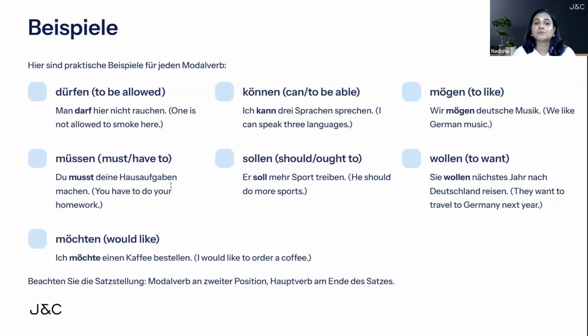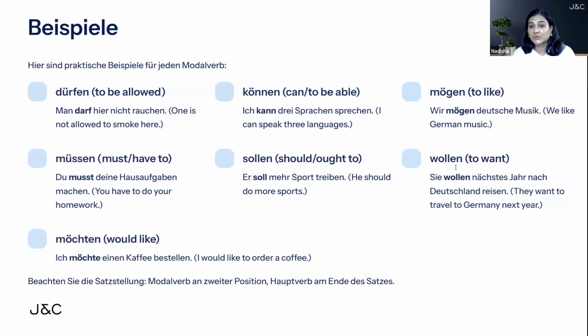Next is sollen, which means should or ought to. Sollen is used in case of advising someone. Soll mehr Sport treiben. He should do more sports. So you're advising someone. Sollen is a modal verb here, coming at second place, conjugated based on the subject, which is er here. That's why soll. And treiben is the main verb, going completely at the back in infinitive form. Soll mehr Sport treiben. He should do more sports.